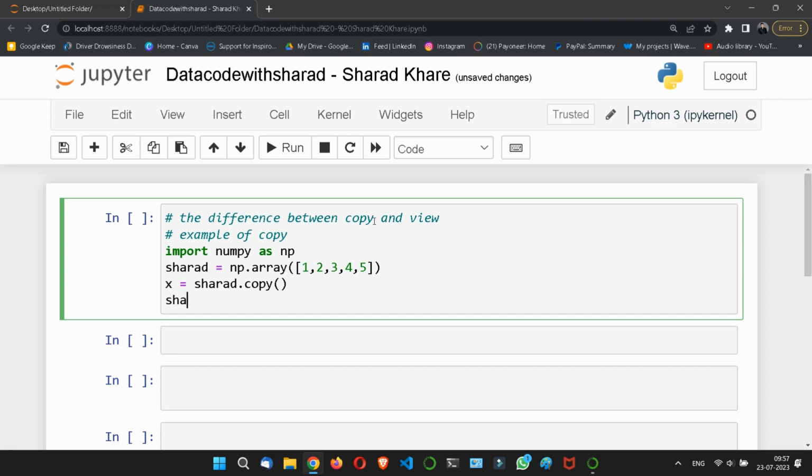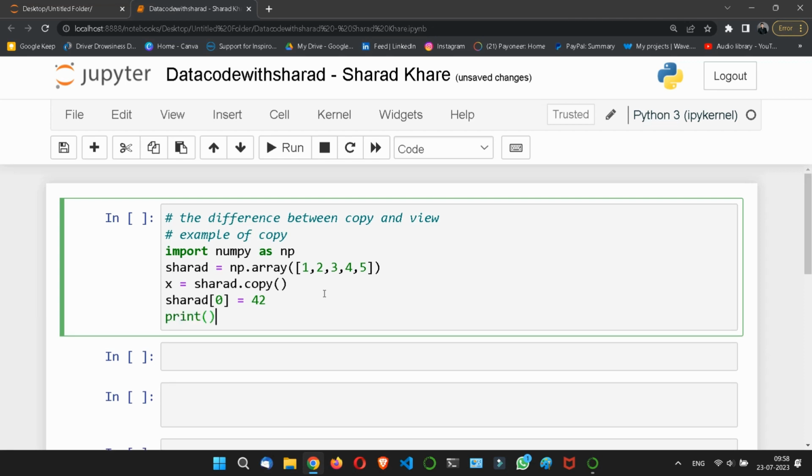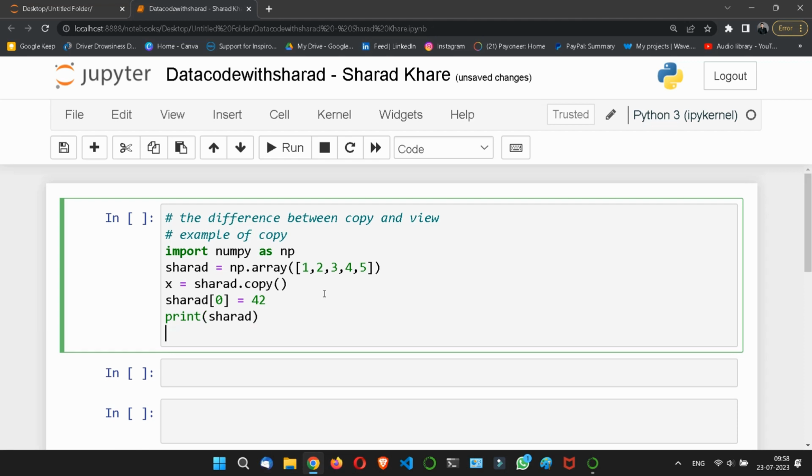Let me print this also, sharat, and let's say I want to change the value at index 0, which is 1, to 42. I am showing you what is the difference between copy and view. First I'll print sharat because now I have changed it, and then I'll print the copy, x.